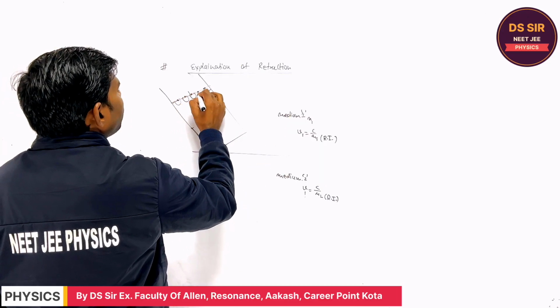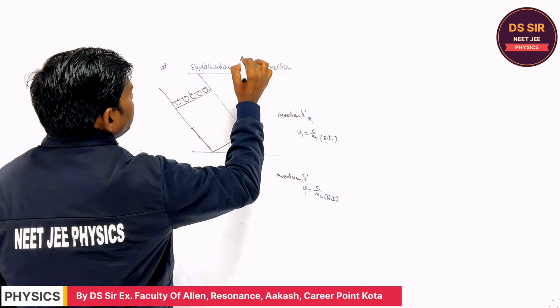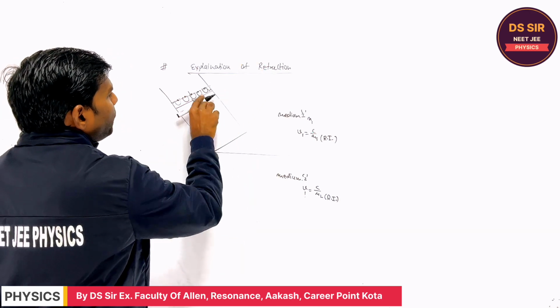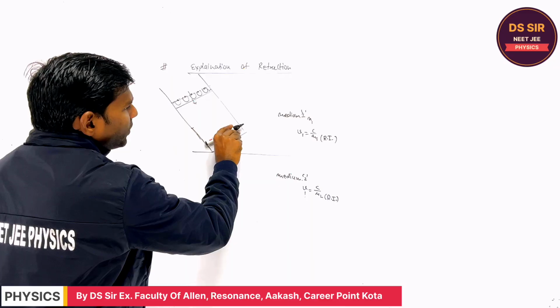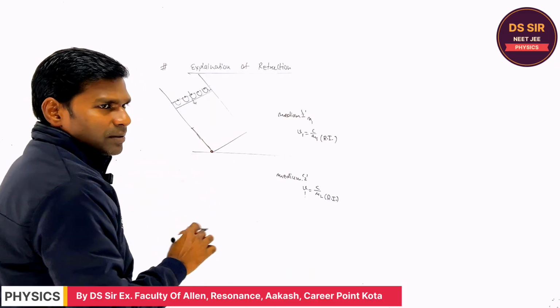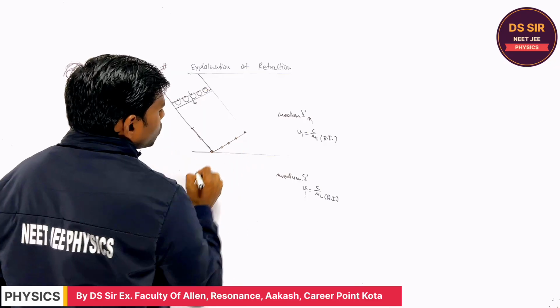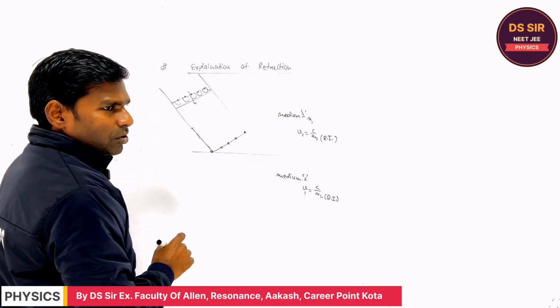The spherical wavefronts are drawn, and by drawing the tangent, this is the new position. So when the plane wavefront hits at this point, every point acts as a new source of light. Is it clear or not, you tell?